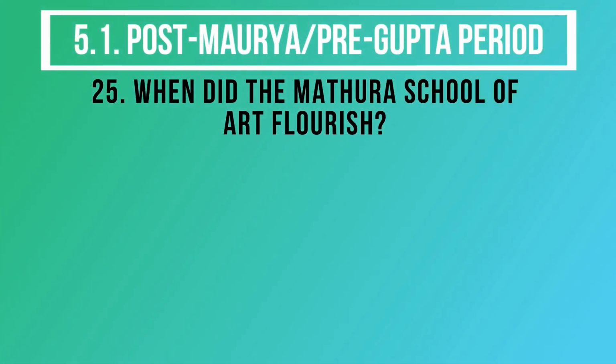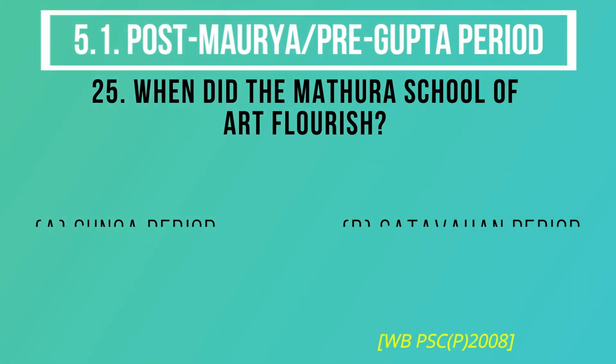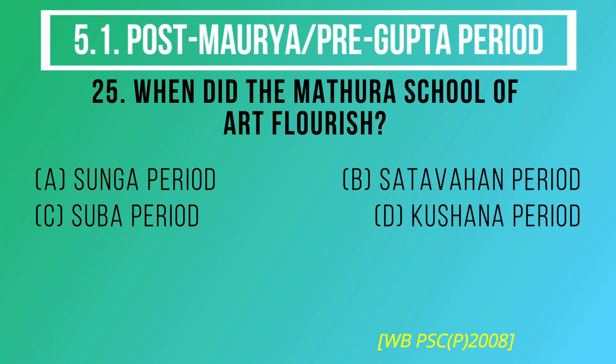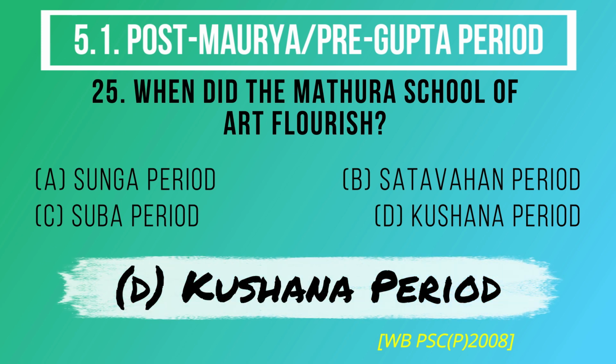Question number 25. When did the Mathura school of art flourish? The options are A. Sunga period, B. Satavahan period, C. Suba period, D. Kushana period. And the correct answer is option D. Kushana period.